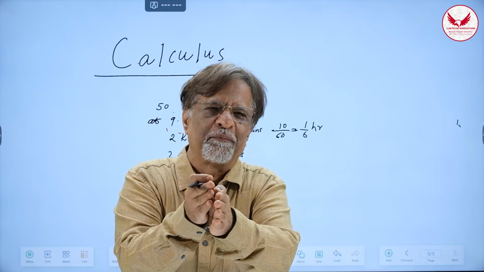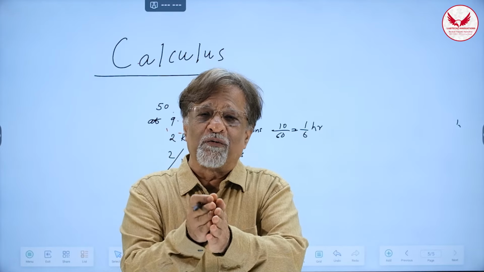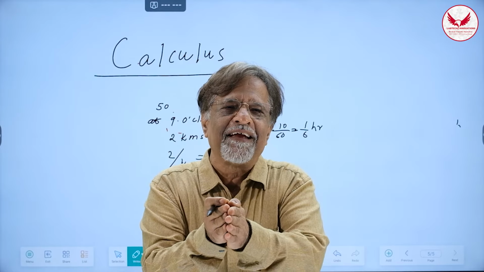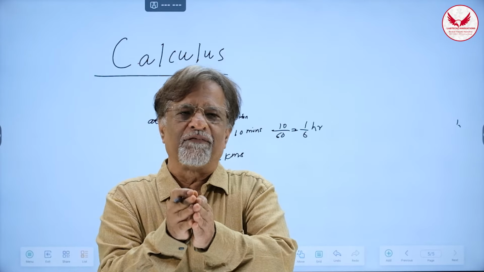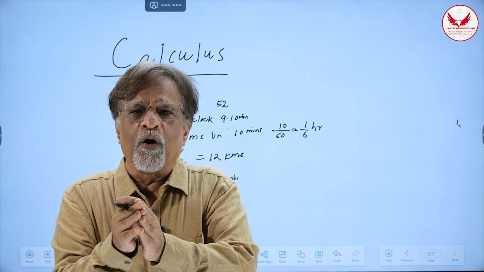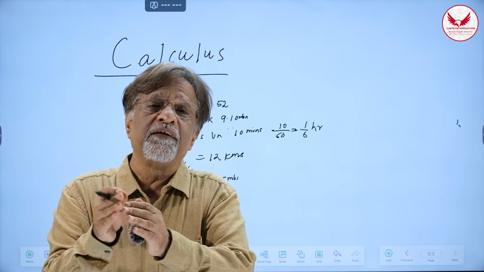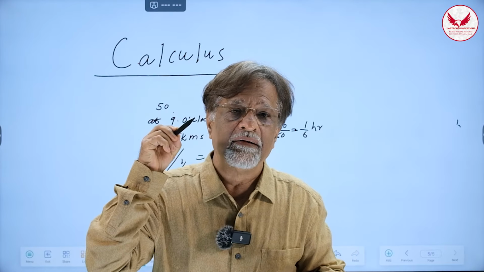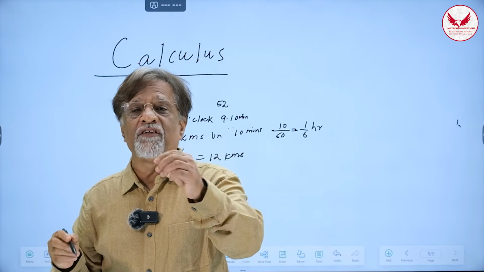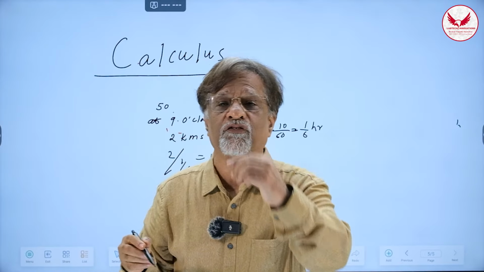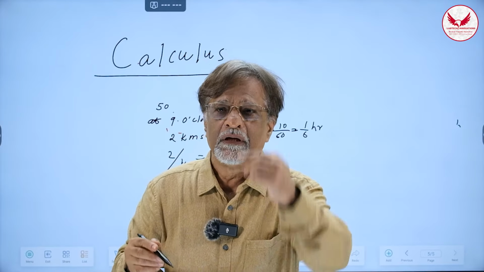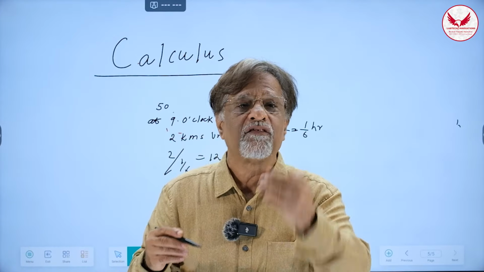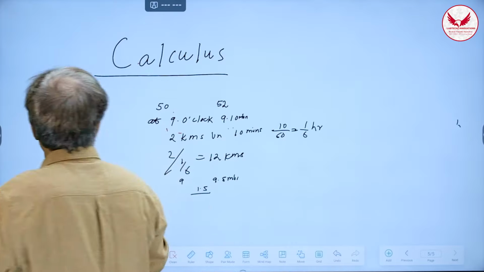Then I'll reduce it to half a minute. I'll get some answer. Then I'll reduce it to 1/3 minute. Then I'll get some answer. Then I'll reduce it to 1 second. I will still get some answer. And then I'll reduce it to half a second. I'll still get an answer. And all these answers will be seemingly approaching one particular number. And that number is the answer that I'm looking for. And that number is called limit. And that is the basic concept, and that is an answer to what? 0 by 0. I'll give you an example.